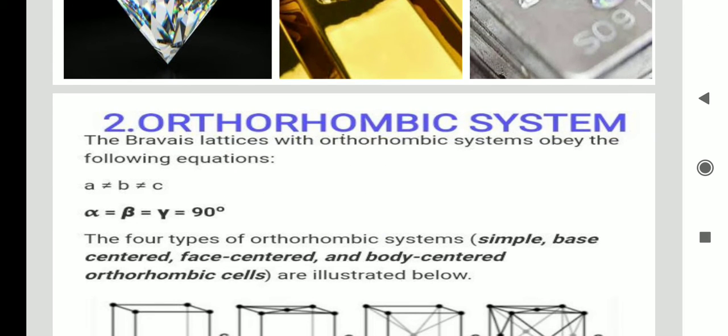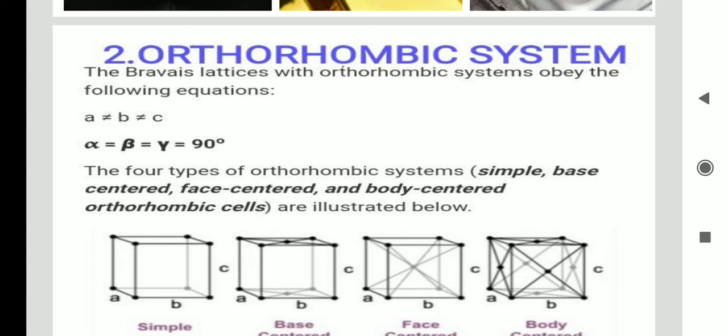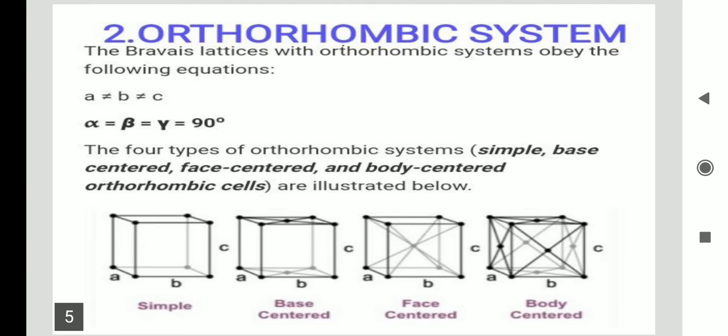Let's move to the second one. The second one is the orthorhombic system. In the orthorhombic system, the interaxial angles alpha, beta, gamma are equal, and they are also equal to 90 degrees: alpha equal to beta, beta equal to gamma, gamma equal to 90. So the angles are equal to each other, and they are also equal to 90 degrees.